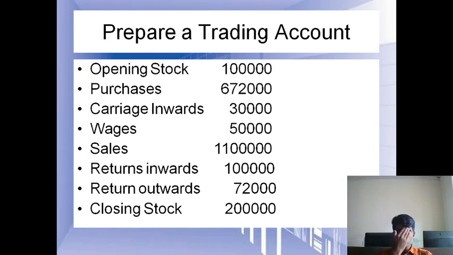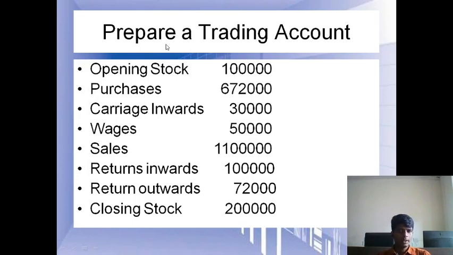Try to understand what we are going to do in the trading account. How are we going to prepare it? Let me show the format of the trading account. On the debit side, which entries are we going to make? In the particular column, let's first record on the debit side.